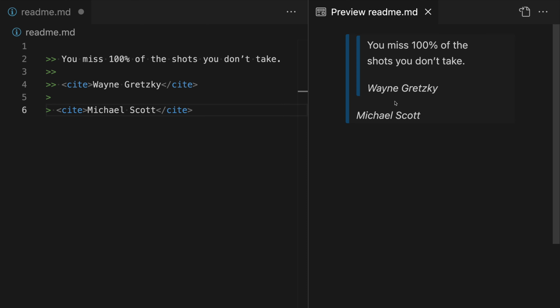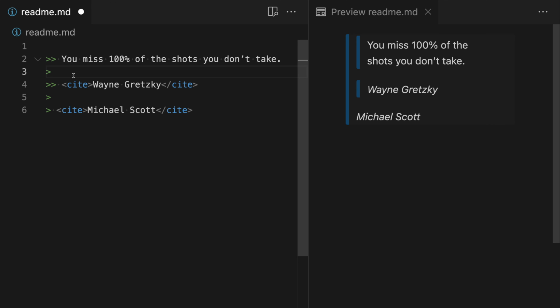When you're dealing with nested block quotes, if you want the quote to continue, just make sure you're using the correct number of opening greater than signs. So if we just had a single level here, so we just had a single greater than sign, this is now actually going to be broken up into two separate block quotes, one here and one here. So you always want to make sure that you're properly continuing things to get a continuous block quote, which is what we want in this case.